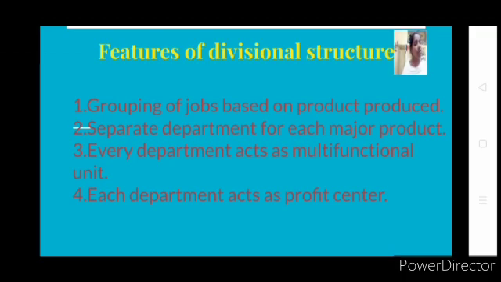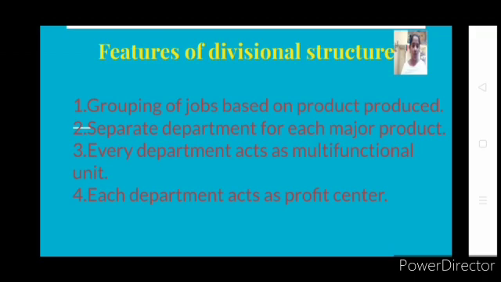But compare with your functional structure, what happens there? The purchase of all the 5 products will be under one department. Then it becomes difficult to know from where you are making profit and from where you are facing a loss. So one of the greatest advantages of this type of organization structure is that you can easily identify the profit center, and it acts as a profit center because through every department you are yielding something.